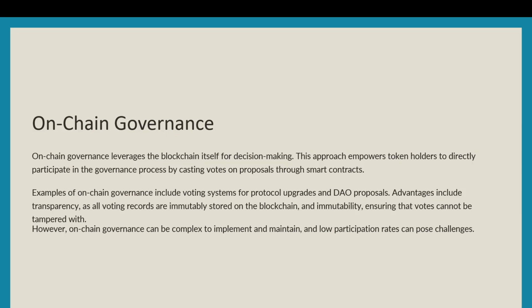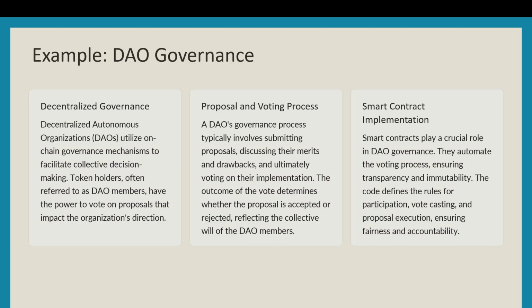Advantages include transparency, as all voting records are immutably stored on the blockchain, and immutability, ensuring that votes cannot be tampered with. However, on-chain governance can be complex to implement and maintain, and low participation rates can pose challenges. So, an example of this is DAO governance.